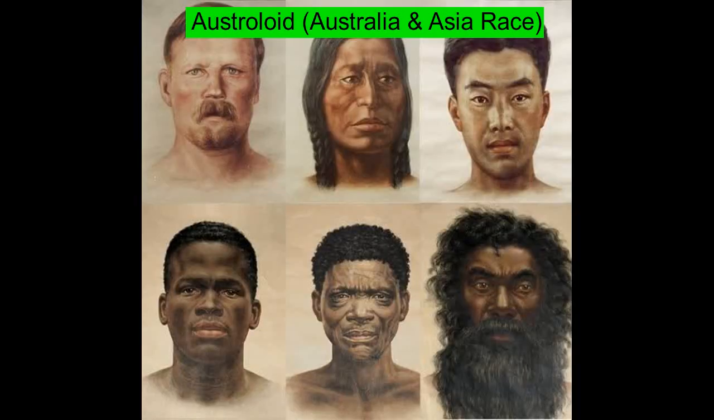Australoid race. Australoids have a wide nose, curly hair, dark skin, and are short in height. They are living in Australia and Asia.